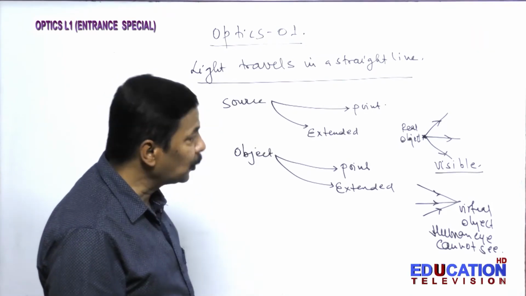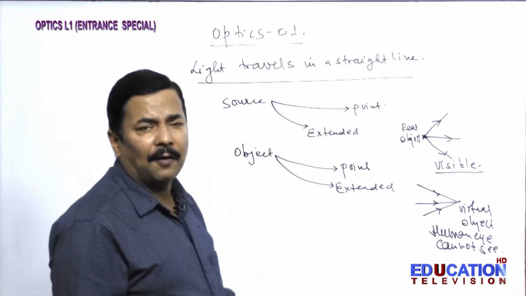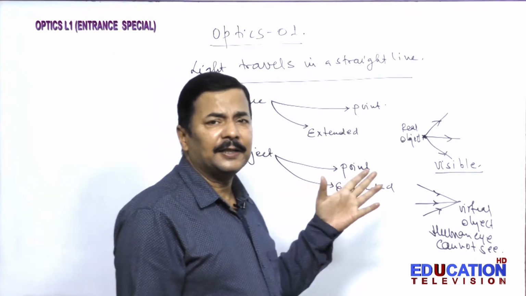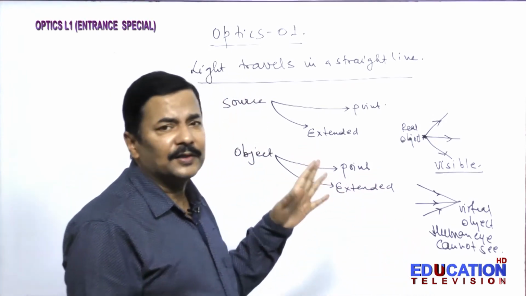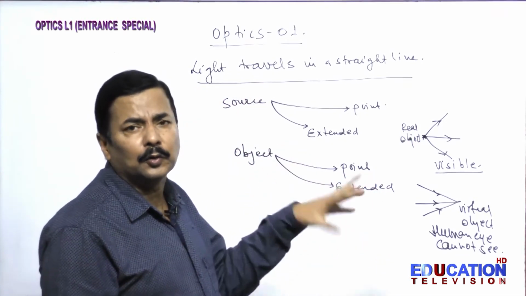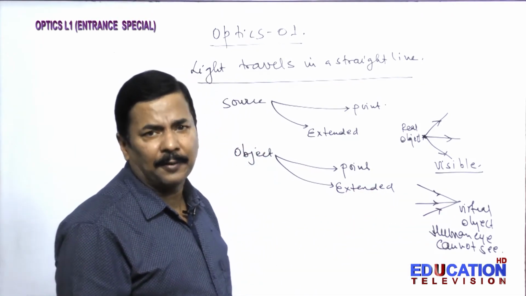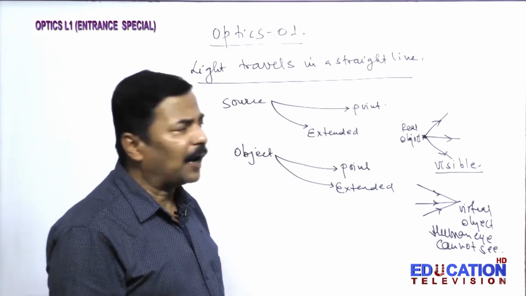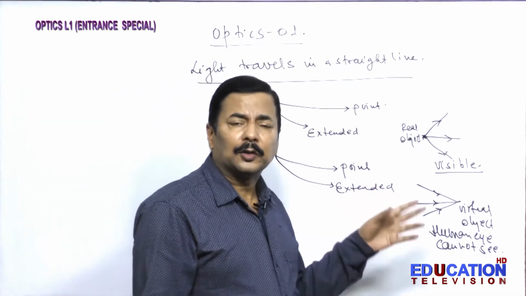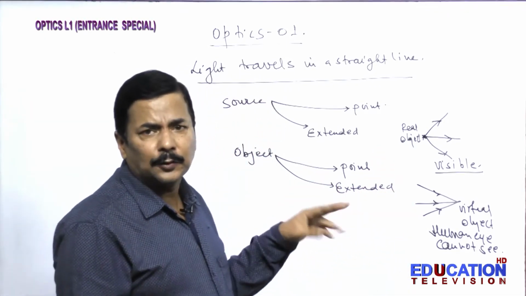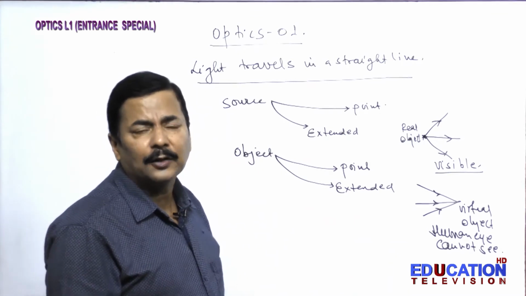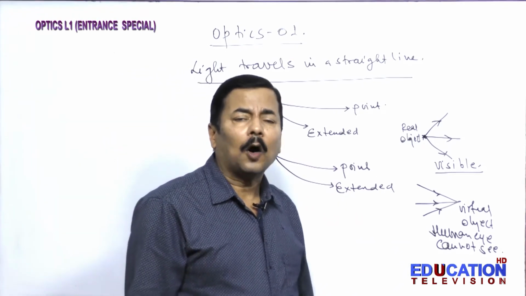This thing also has to be kept in mind. Our design of the eye is in such a way that we can see only those objects which diverge the rays. If it is diverging, we are able to see it. Otherwise, we are not able to see it. Though the image is formed, it is not formed in the retina, so we are not able to get the signal of its presence.